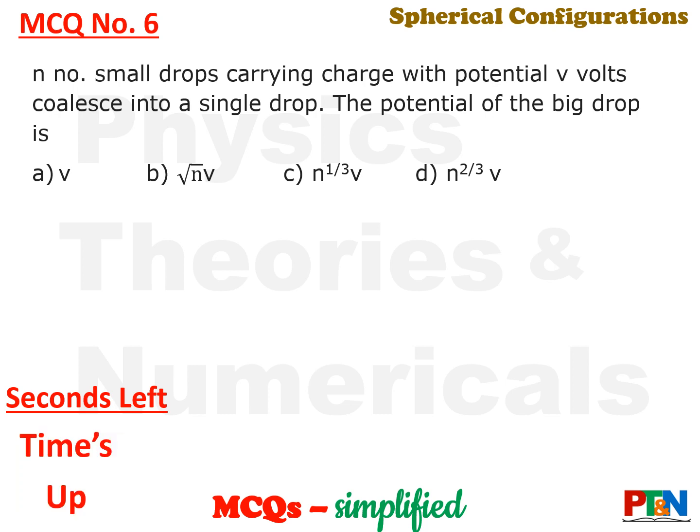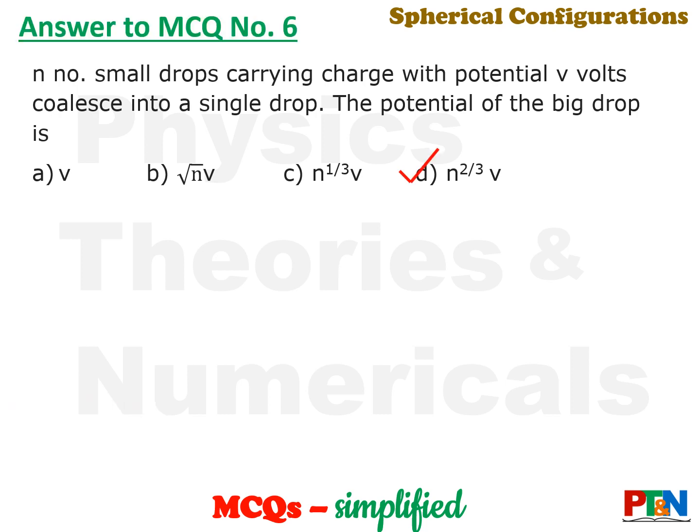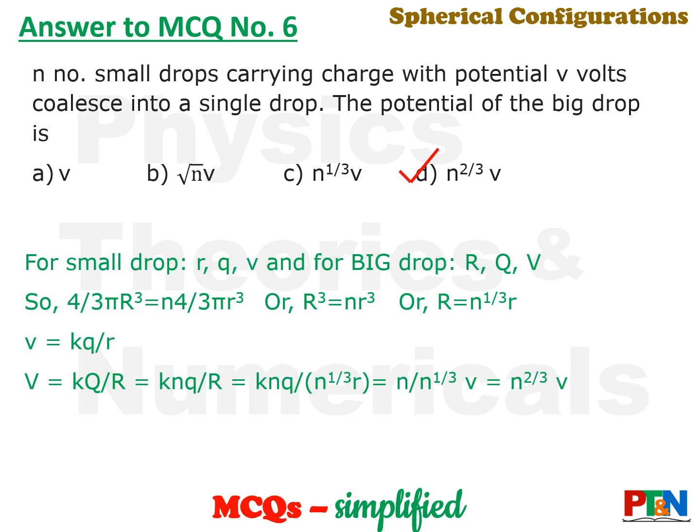Time's up. Let's see the answer. The answer is option D. Let's understand the calculation also. See, let's take for the small drop the quantities small r, small q, small v. And for the big drop, it is capital R, capital Q, capital V. Now first let us find out what will be the radius of the bigger drop. You equate the volume, and from that you find the relation of the radius. So the new radius will be n to the power 1 by 3 into r.